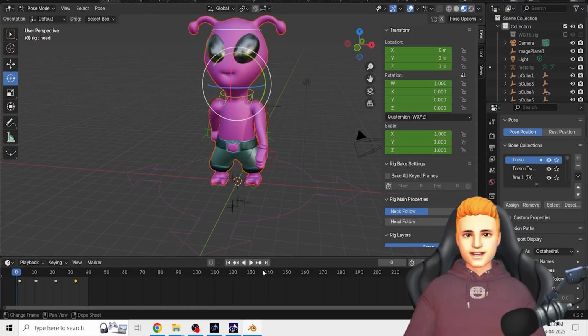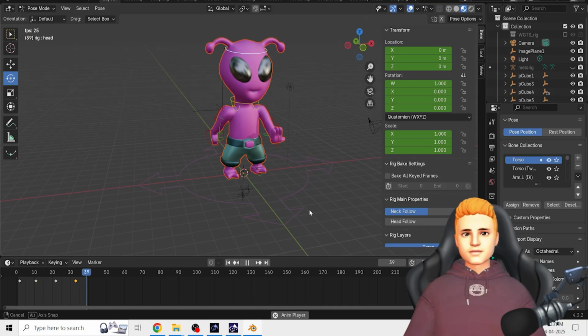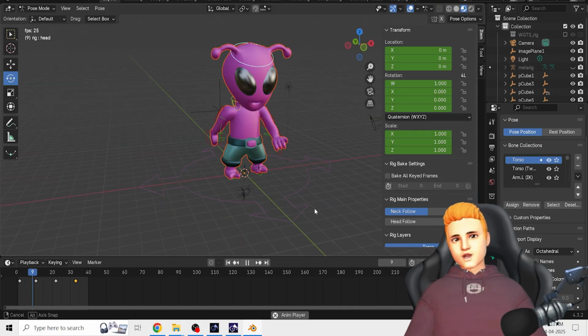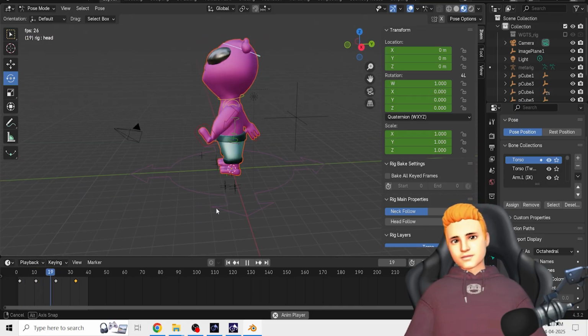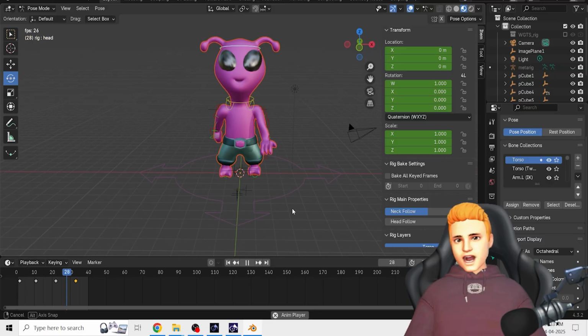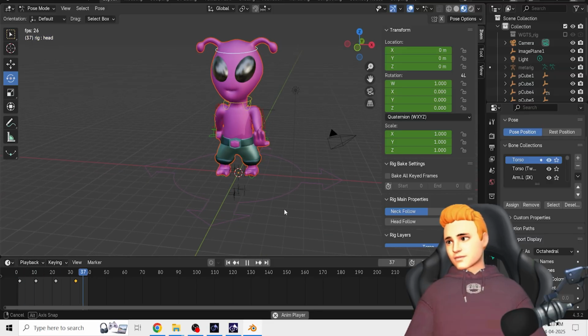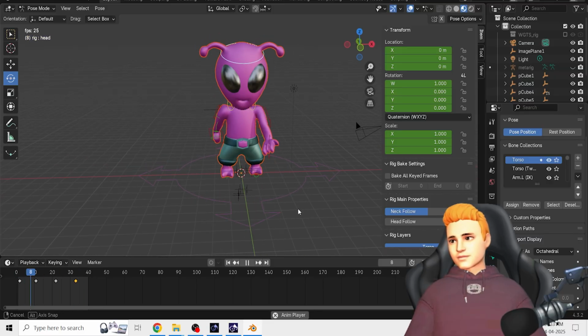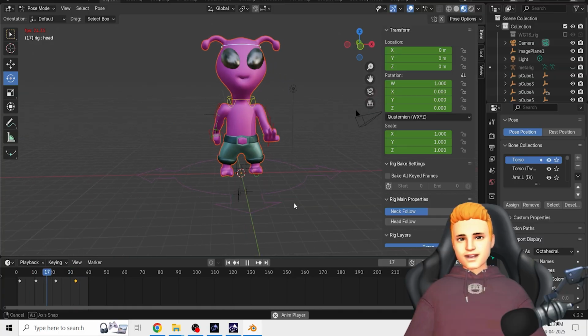So see, this is our animation. So if you have more time, you can do lots of things with this rig. So this is a very simple animation.